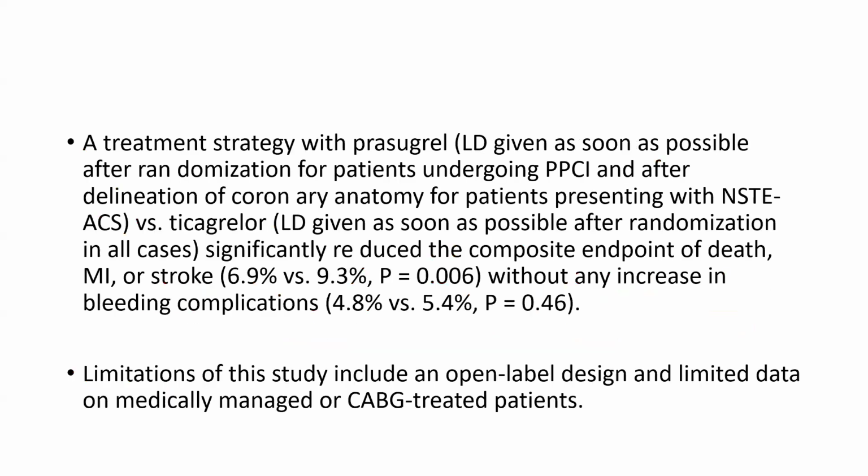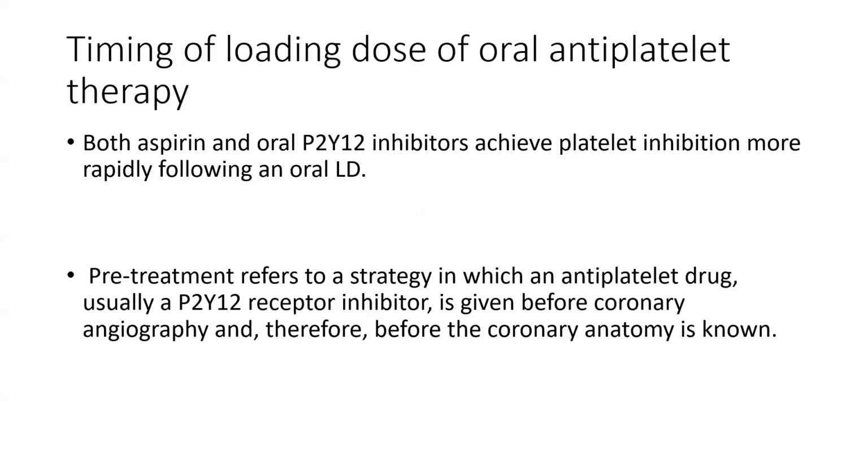A treatment strategy with prasugrel, that is, a loading dose given as soon as possible after randomization for patients undergoing PCI and after delineation of coronary anatomy for patients presenting with NSTEMI, versus ticagrelor, significantly reduced the composite endpoint of death, MI or stroke without increasing bleeding complications. The limitations of the study include open label design and limited data on medically managed or CABG treated patients.